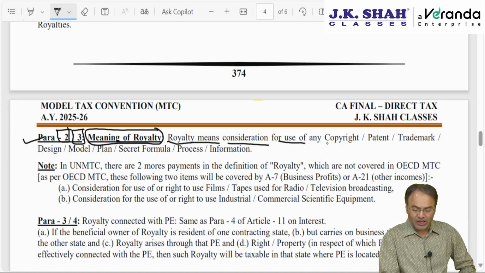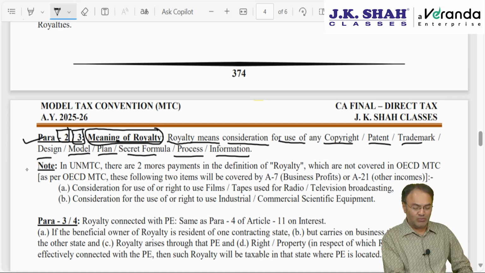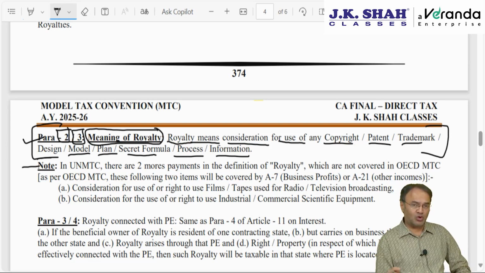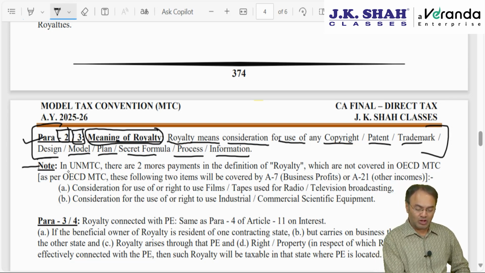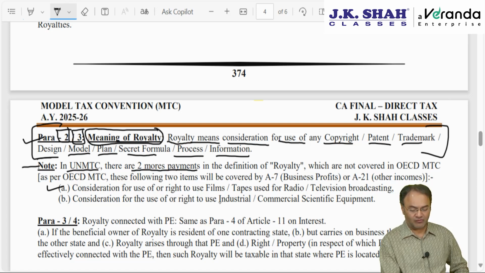Consideration for use of any copyright, patent, trademark, design, model, plan, secret formula, process, information. However, in the UN model, this is the common meaning in both model conventions, UN model also, OECD model also. However, in the UN model convention, there are two extra payments which are also classified as royalty. Which two payments? Number one, consideration for right to use films or tapes which are used for radio or television